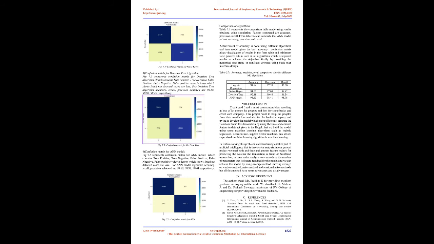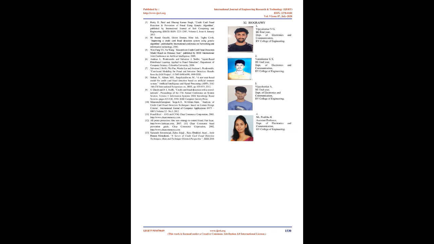3. Confusion matrix for decision tree algorithm. Fig 7.5 represents the confusion matrix for decision tree algorithm, which contains true positive, true negative, false positive, false negative. False positive value is lesser, which shows fraud not detected cases are low. For decision tree algorithm, accuracy, recall, precision achieved are 92.88, 98.98, 99.48 respectively.